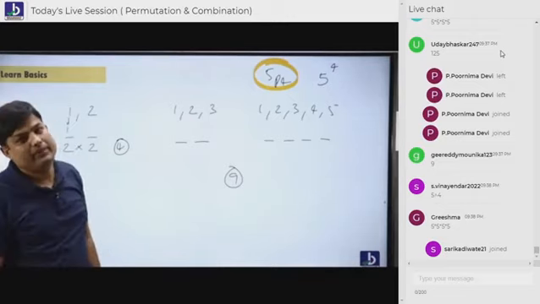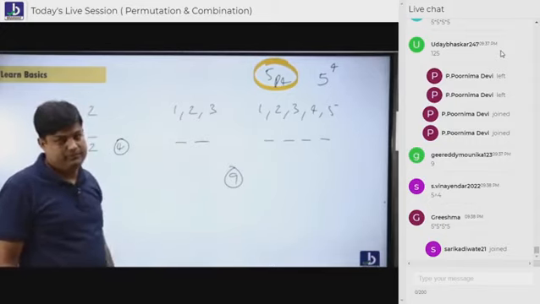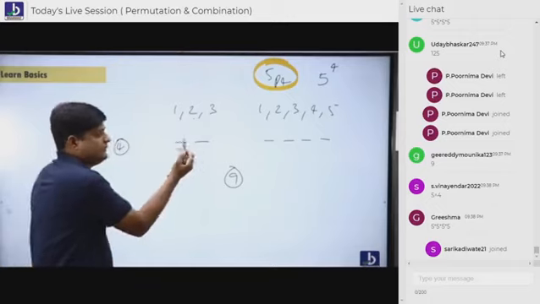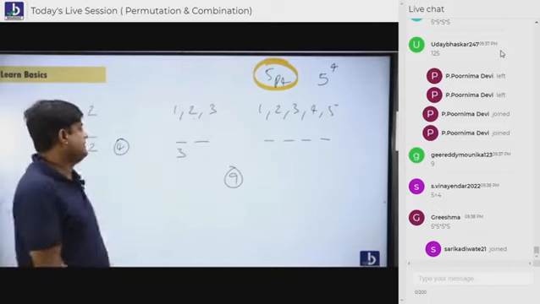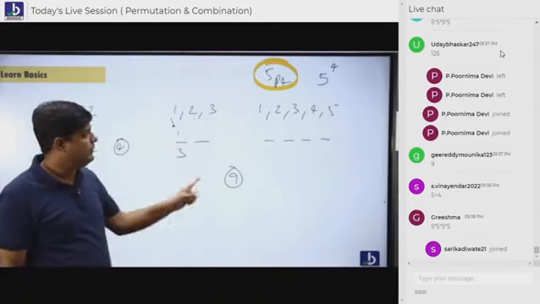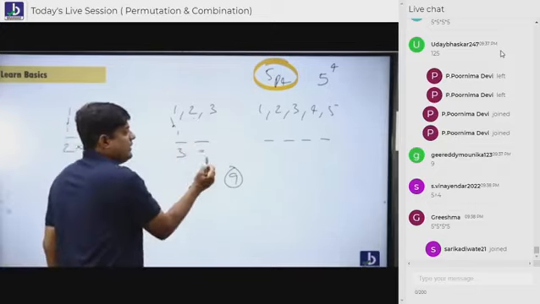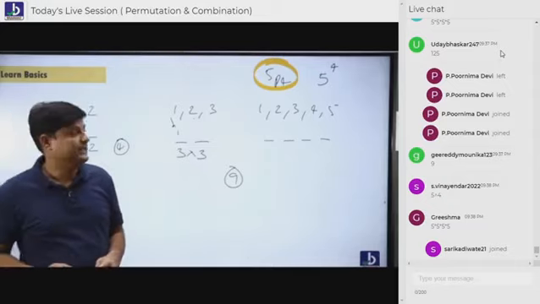Are you understanding, everybody? Let's try to go with this example. 1 can be here, 2 can be here, or 3 can be here. 3 people can sit here. Think that if 1 is here, don't you think he can be repeated again? Yes, he can be repeated once again. If 2 is sitting here, he can also be repeated. So what's the answer? All the 3 people can be repeated again. Same fashion here also.